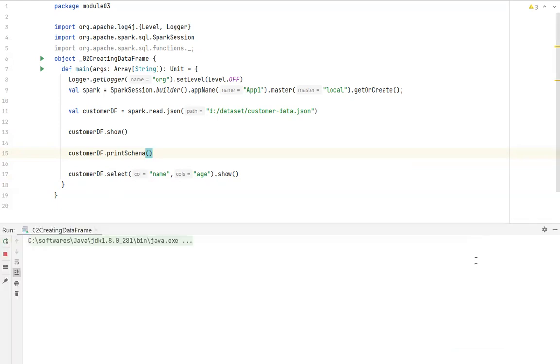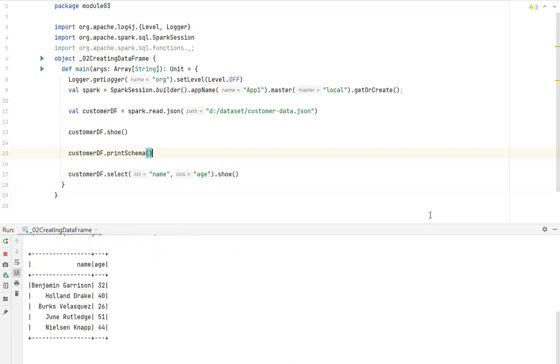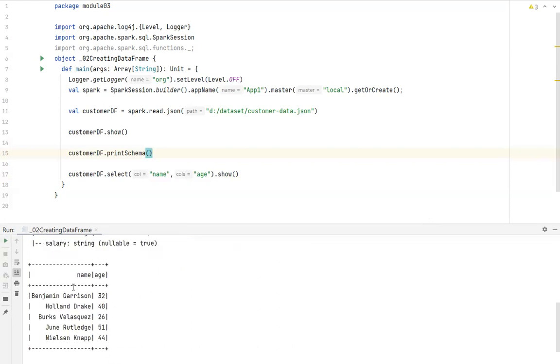There are several ways. I will explain to you. Just hold on. Okay, now if you see this, we were able to select only the two columns, name and age. Now let me show you different ways to select columns.